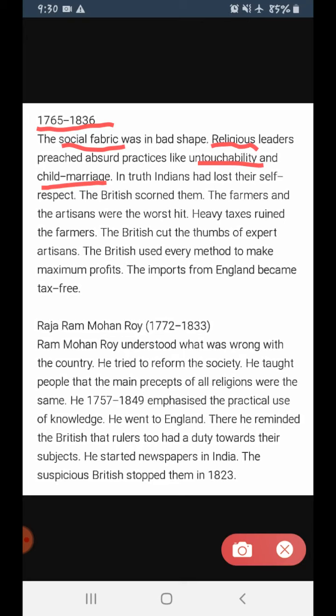Now you just imagine how they would be feeling. Definitely they would be feeling bad. If you are maltreated by anyone, most probably you would feel bad, you will not feel good. But when you are treated well, you are greeted by someone, then only you will feel good. Yes or no? In the same way, this untouchability brings differences among people. So low caste people started hating the higher caste people.